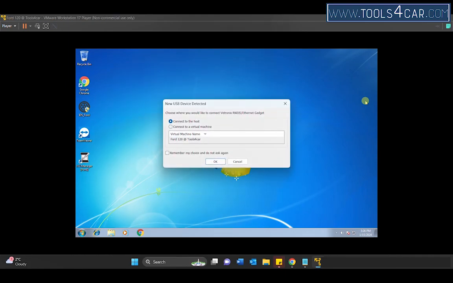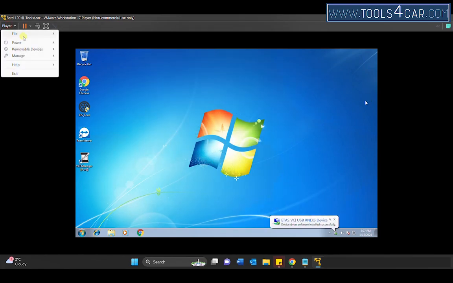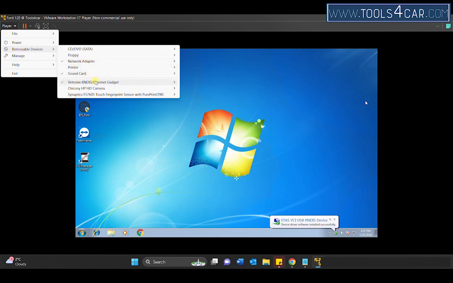Select Connect to a virtual machine. Remember my choice and OK. Click on Player, Removable Devices, and you should see that the new device, Vitronix, is connected.